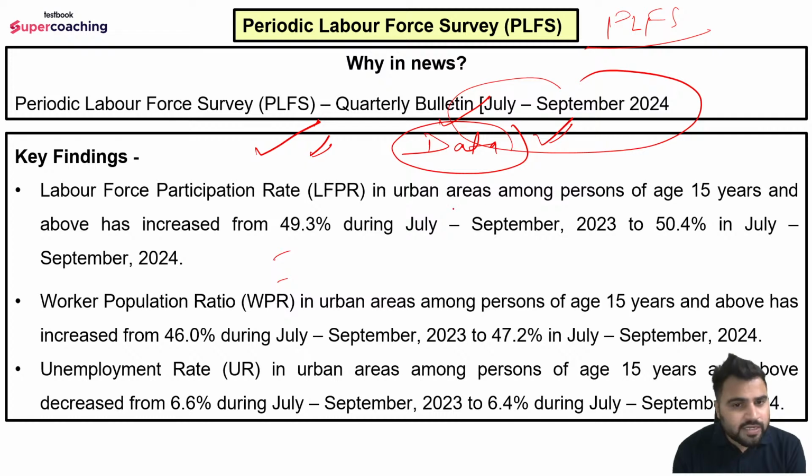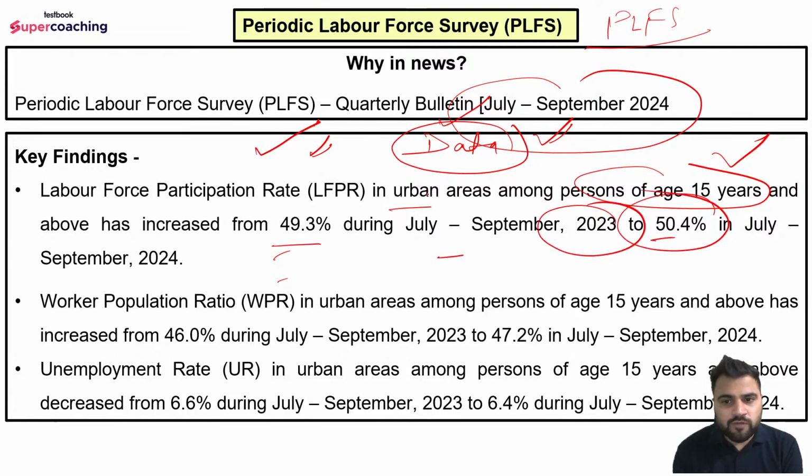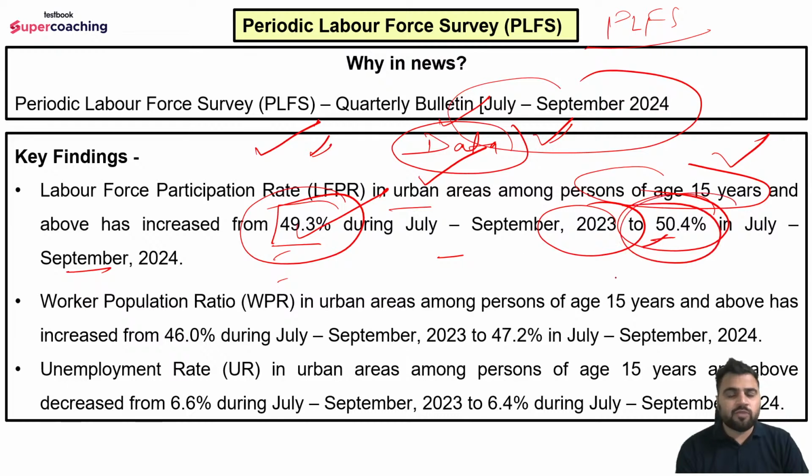So labor force participation rate in urban areas among persons of age 15 years and above has increased from 49.3% during July to September 2023 to 50.4% in the corresponding period in 2024 itself. Okay, so here the LFPR in urban areas has increased. Earlier, last year for the same period it was 49.3%, but this year for the same period it was 50.4%, which is a very good thing, that the labor force participation rate has increased.